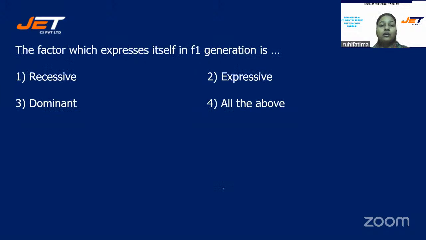Next question. The factor which expresses itself in F1 generation is, and your options are number 1 recessive, option number 2 expressive, option number 3 dominant, or is it option number 4 all the above?